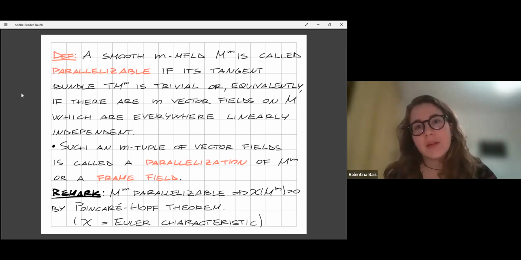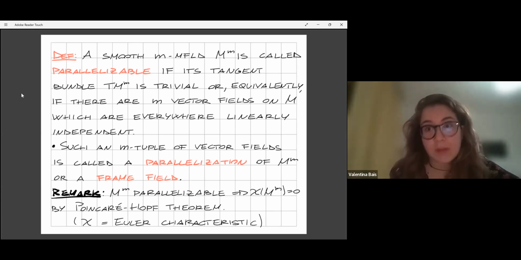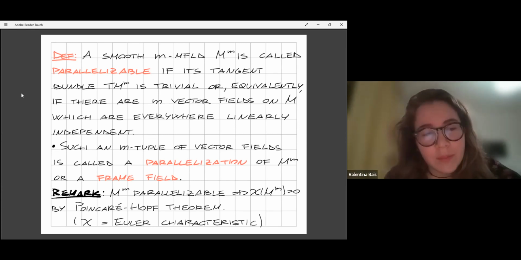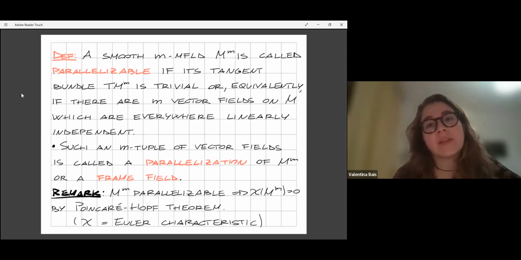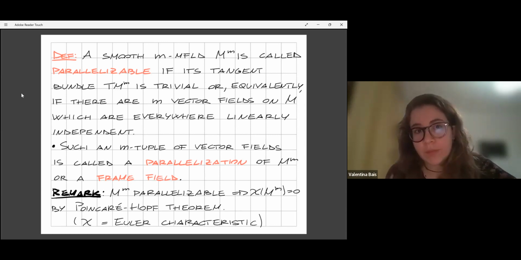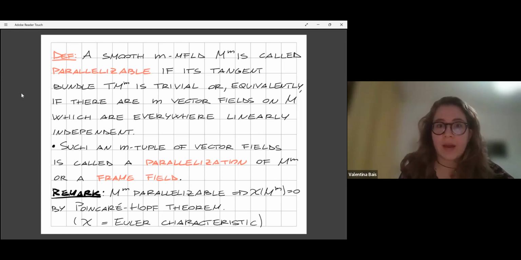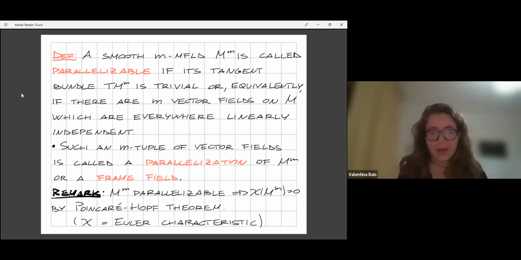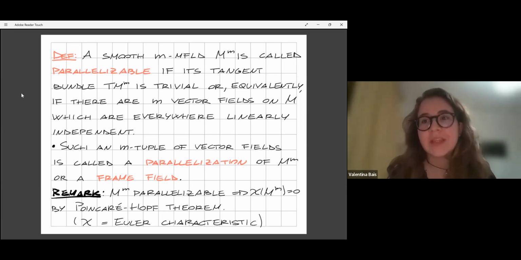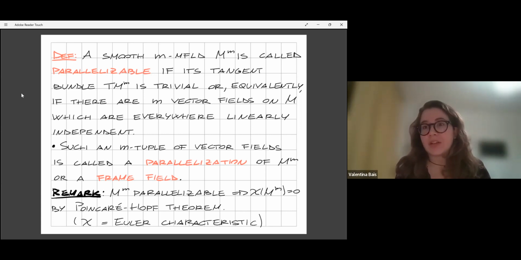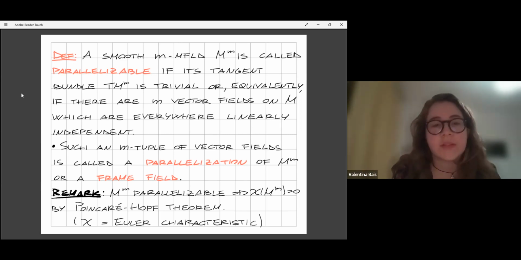So let M be a smooth m-dimensional manifold. Then we say that M is parallelizable if its tangent bundle TM is a trivial bundle, which is equivalent to saying that we can find on this manifold m vector fields which are everywhere linearly independent at any point. And if you think about it, if we take such m vector fields, these give us a trivialization of our tangent bundle. And often one calls such an m-tuple a parallelization of the manifold or a frame field.